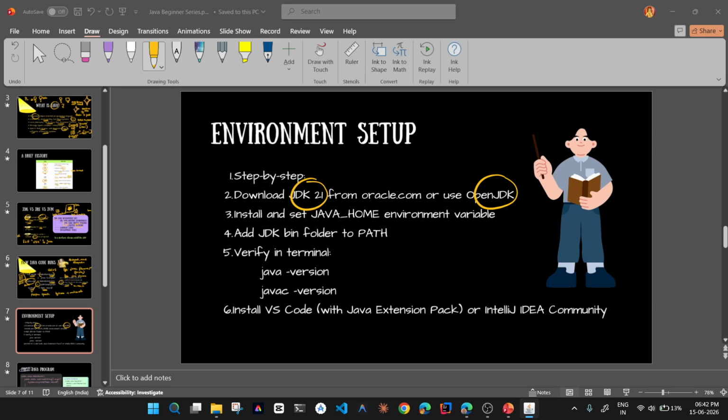See, here it shows Oracle. As I told earlier, Oracle bought Java from Sun Microsystems, and they are currently owning Java. This will take a few minutes.